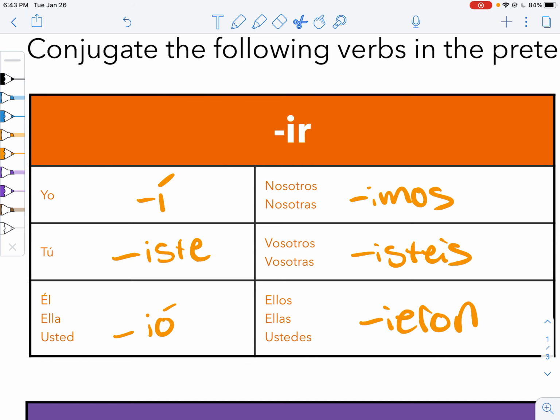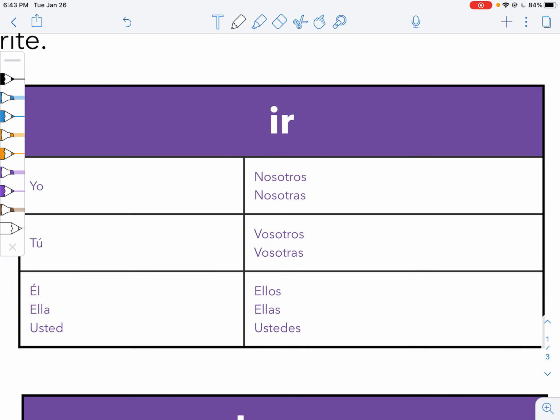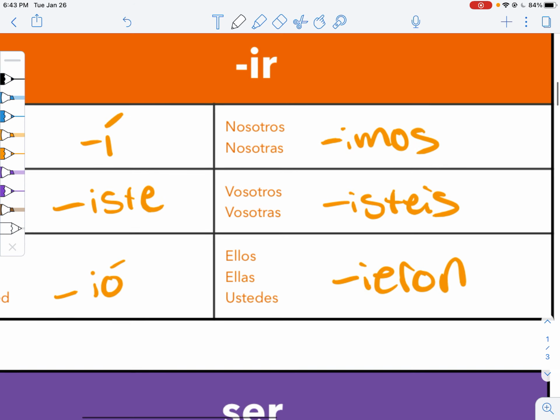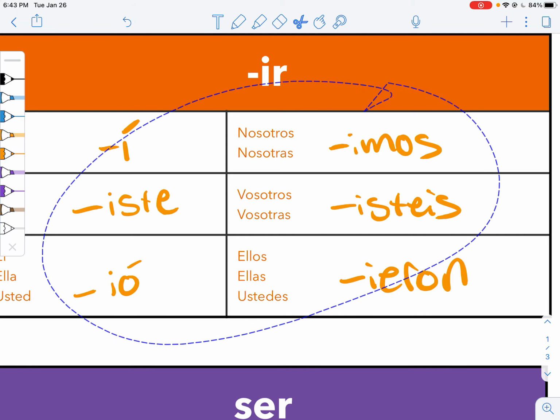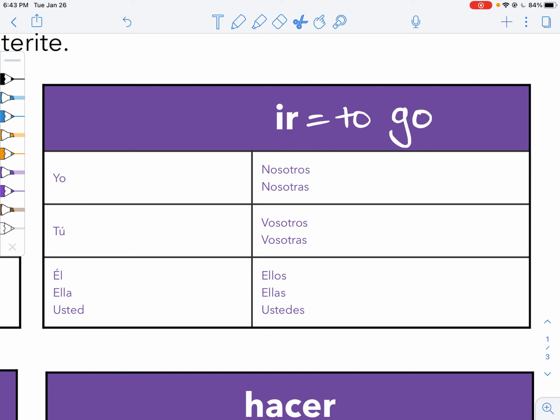And these endings work for all verbs that end in IR. In fact, for all verbs that end in ER as well as for IR verbs. But I wanted to just show you that this is for verbs that end in IR, and that's different from literally the verb that is just IR, because ir means to go. Ir does not follow these rules. It's not that we drop the IR and then just put these endings. That doesn't even make sense. Instead, we just have to start all over from scratch.